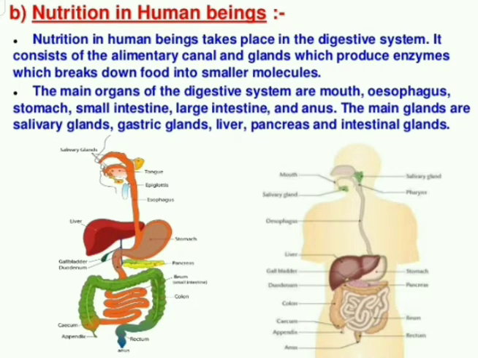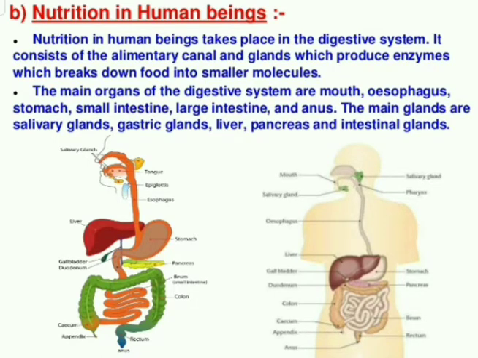The digestive system of human beings consists of two parts. We studied this in 7th standard. What are the two parts of the digestive system? The first is the digestive tract, or we can call it the alimentary canal, along with the associative glands, or the digestive glands, but the most common term is associative glands. These two together form the digestive system in human beings. Always, in the nutrition in human beings, we explain both together.